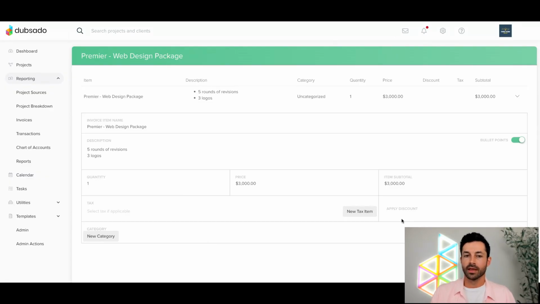Cool. And then I think that's about all we need to talk about here on these package templates. If there are any questions about package templates, please go ahead and drop them in the chat. I'm going to go ahead and show Randall real quick how to add in his package details here to his invoice. We'll talk about that real briefly. So go ahead and say save item.